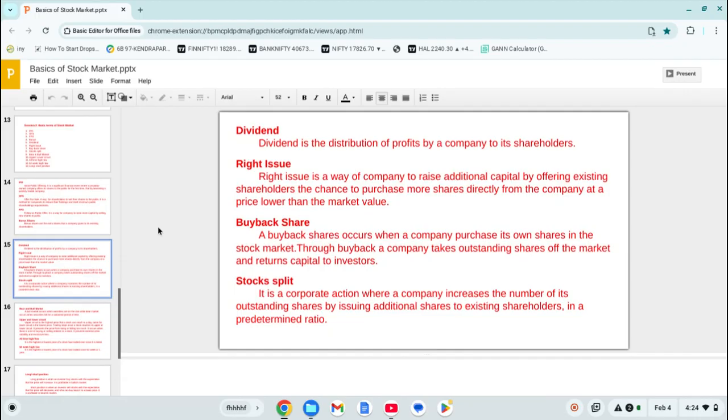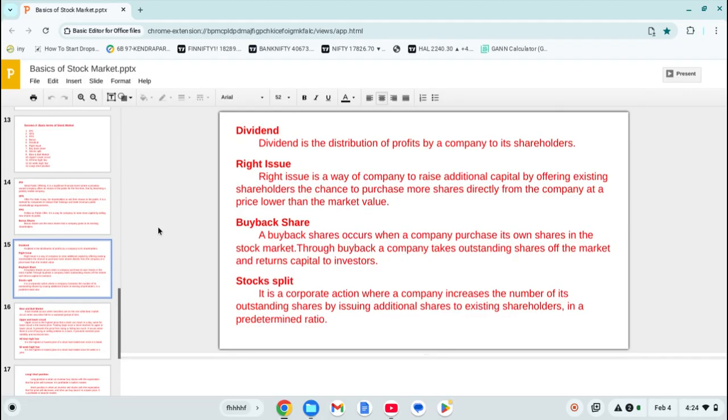Suppose a company is trading at 500 rupees, and I am an existing shareholder of that company. I have already bought 50 shares. So the company will offer me: please take some extra shares. Our company is trading at 500 rupees, so take it at 490 or 495 rupees. So this is called a rights issue.